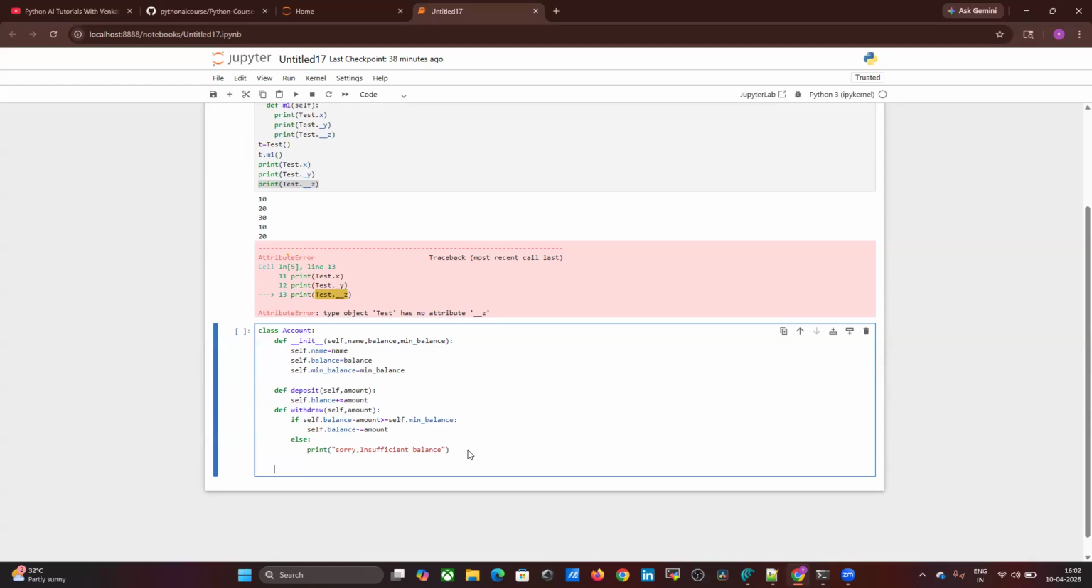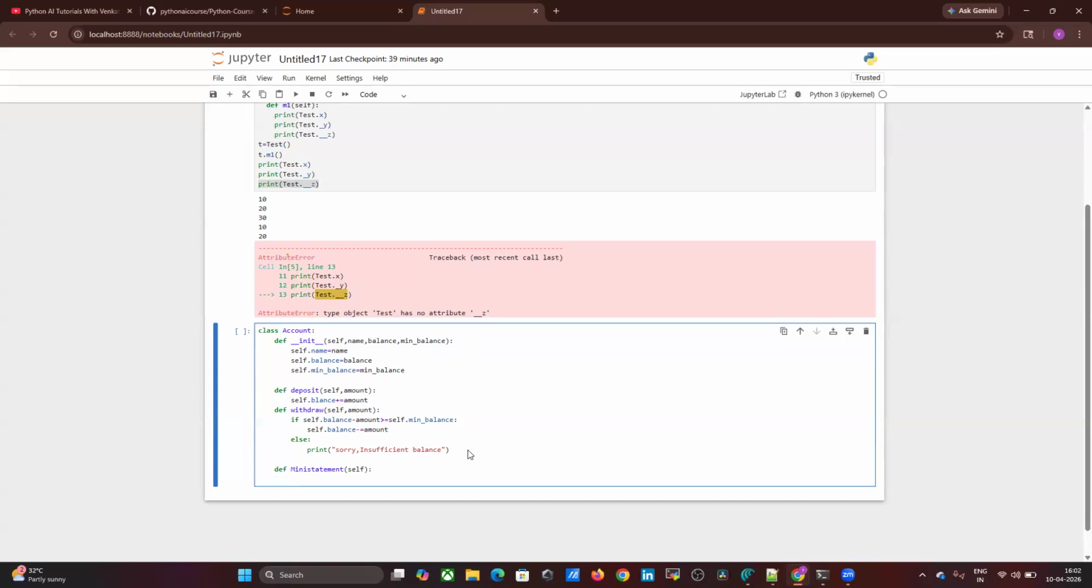And just a print statement, def mini statement or print statement, mini statement, self, print account balance is your account balance is balance. I'm just providing balance. That's it, sir.